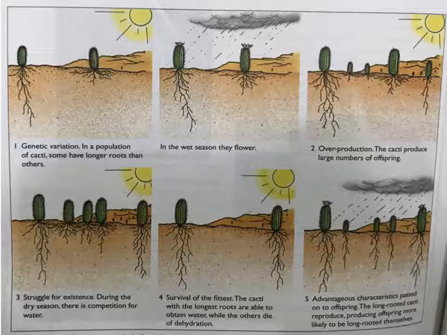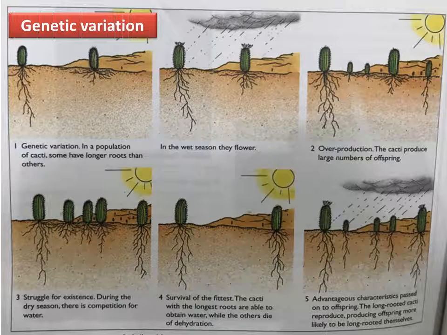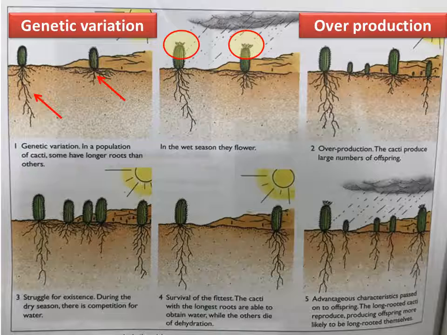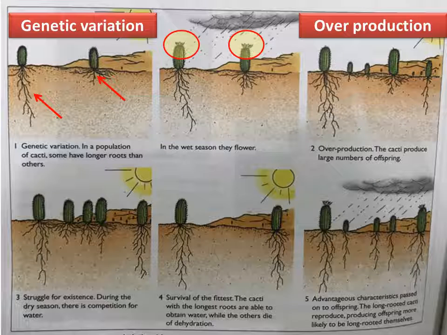So this is the example from the textbook. Picture number one, genetic variation. Genetic variation is talking about the same species, but there are differences. So the first cactus has a long root, another cactus has a short root. The second picture, in the wet season, they flower. Flower means they are going to reproduce sexually. Overproduction, they will produce a lot of offspring.